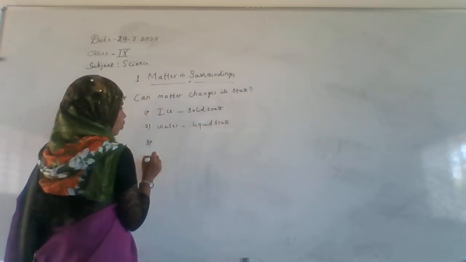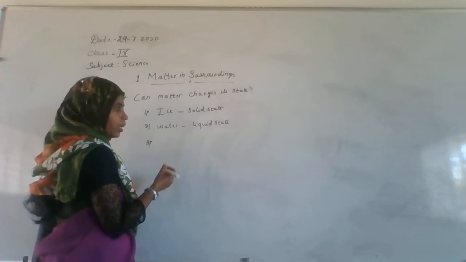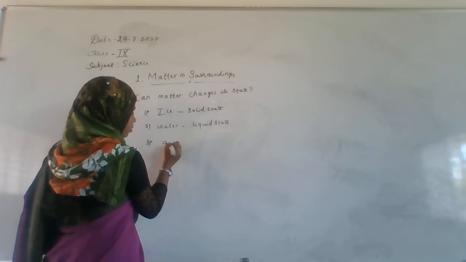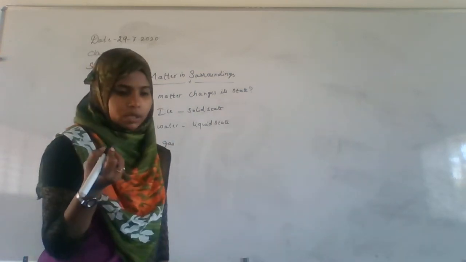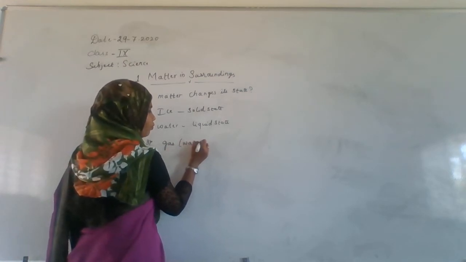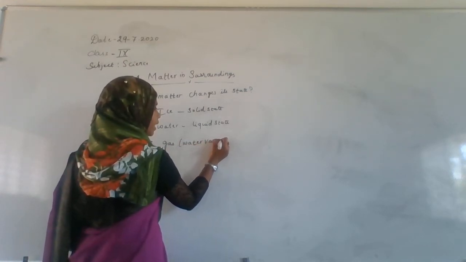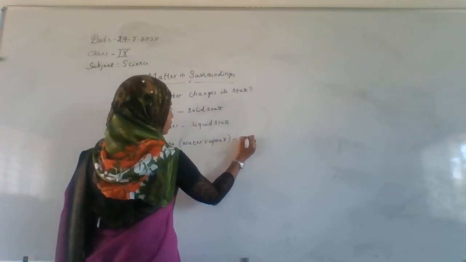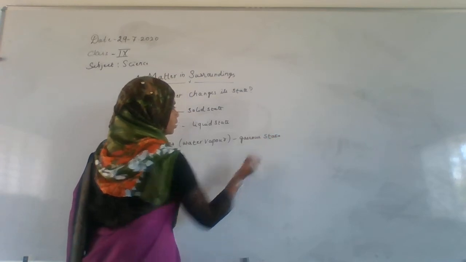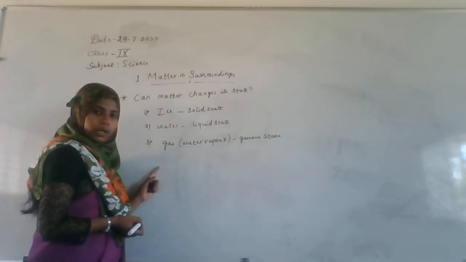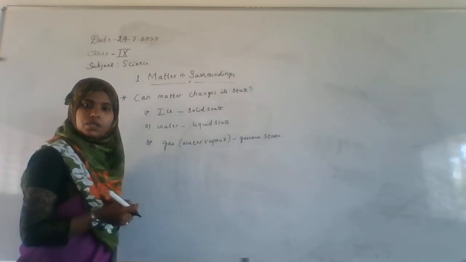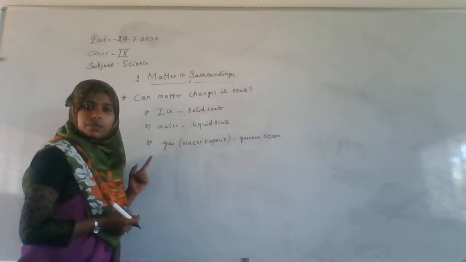And when you apply more heat, it vaporizes and becomes gas in the form of water vapor, which is in the gaseous state. So the answer to whether matter can change its state is yes.